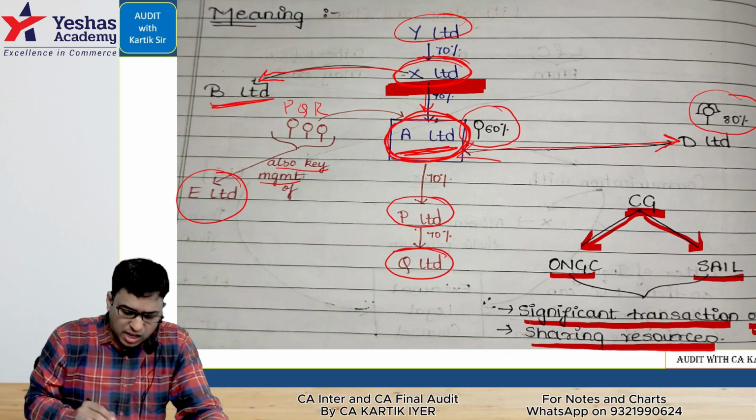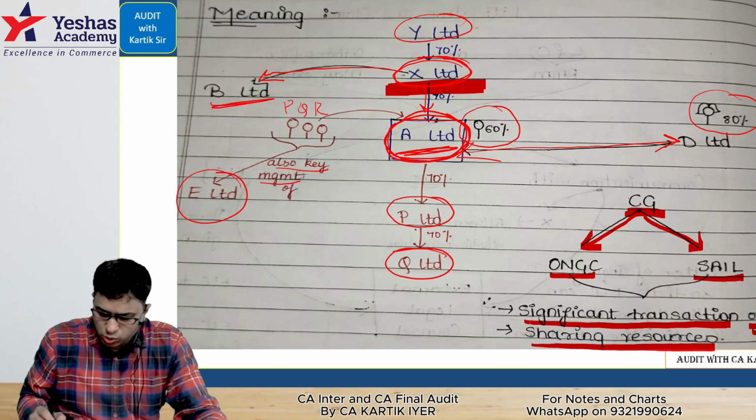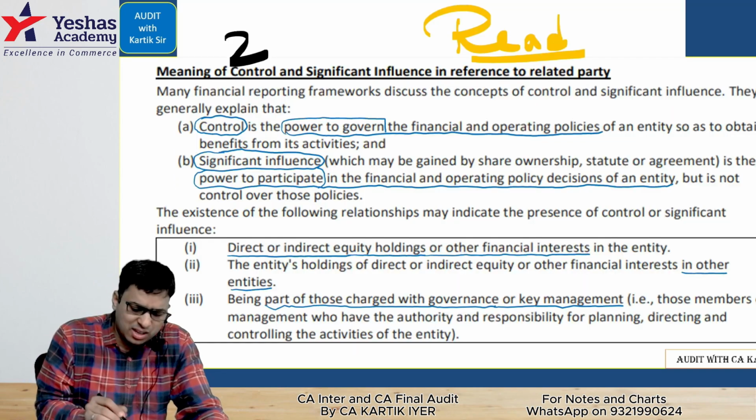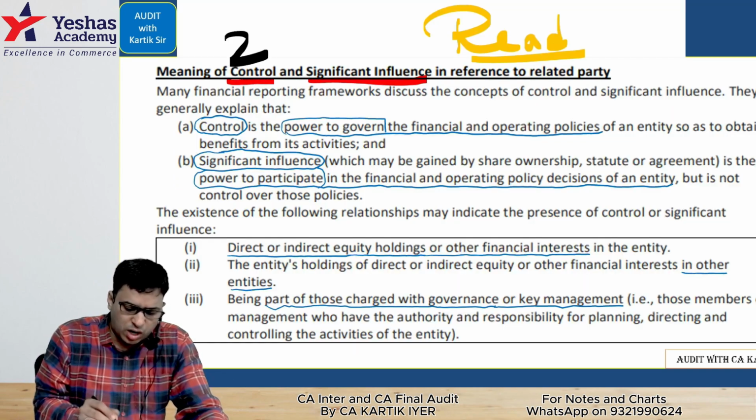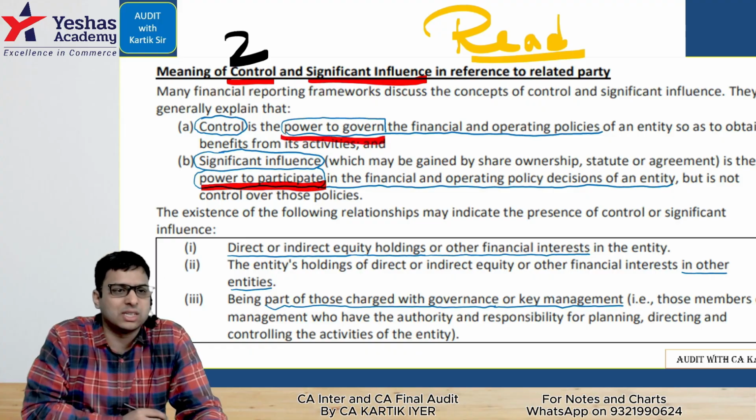Okay, that completes our question number one. That is meaning. Let's go to question number two. This was a simple read area. What is control, significant influence? I told you control is nothing but power to govern. Significant influence is the power to participate. Just keep that in mind.